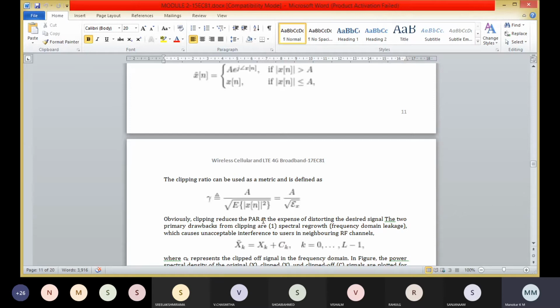There are two primary drawbacks of clipping. First one is spectral regrowth, that is frequency domain leakage, which causes unacceptable interference to the users in neighboring RF channels. And the second one is the distortion of the desired signal.